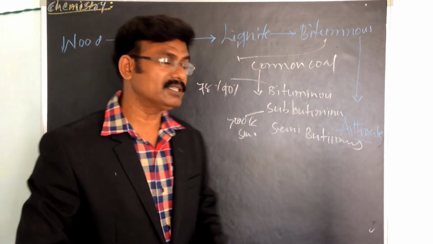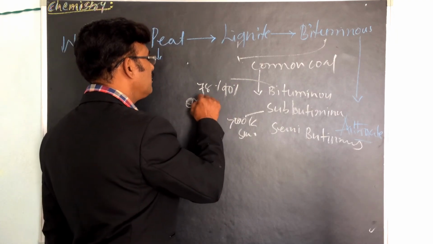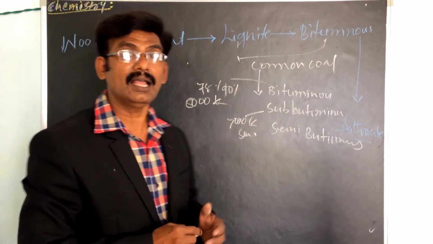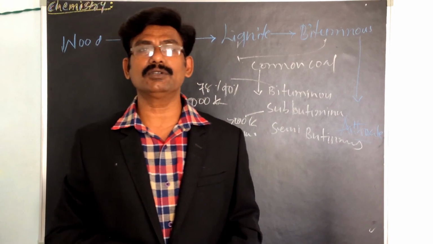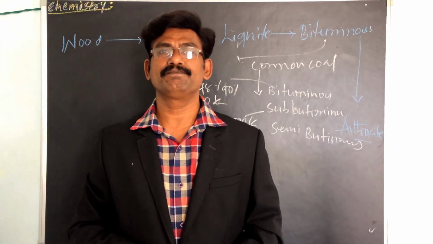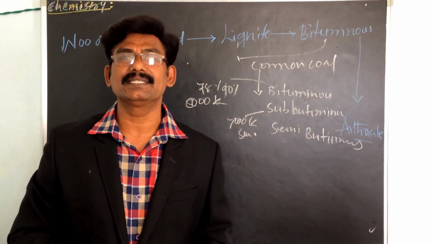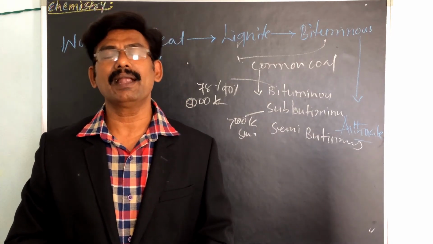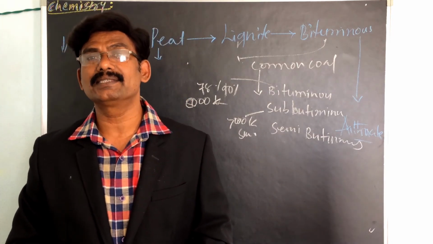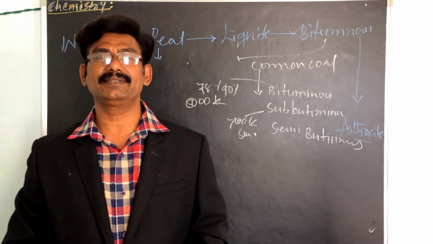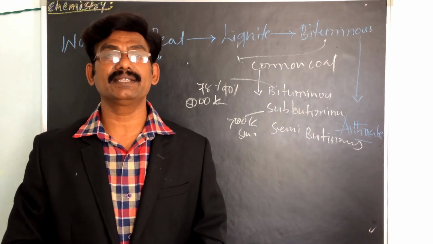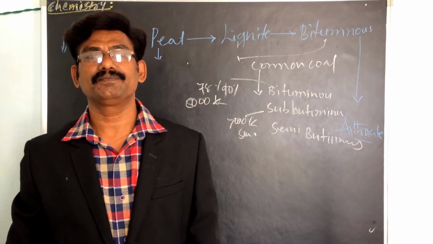Their calorific value is almost 8,000. Coal of this class is used in large quantities in industries for making metallurgical coal gas and for steam raising.